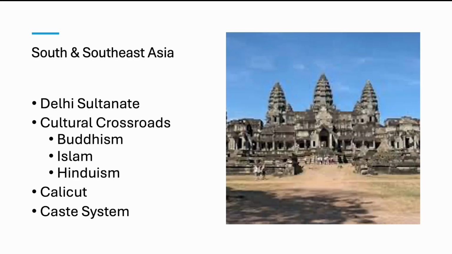But in South and Southeast Asia, South Asia was divided among competing states. The Delhi Sultanate, which were Muslim rulers in a Hindu-majority region, and smaller Hindu kingdoms. And then you have Southeast Asia, which had maritime trade kingdoms and a variety of Buddhist and Hindu kingdoms. But what's important to know with the Delhi Sultanate is you have a minority ruling a majority, which does provide us a lot of problems later down the line.